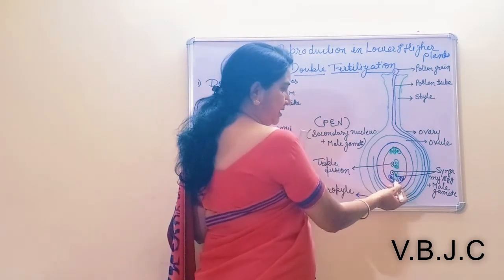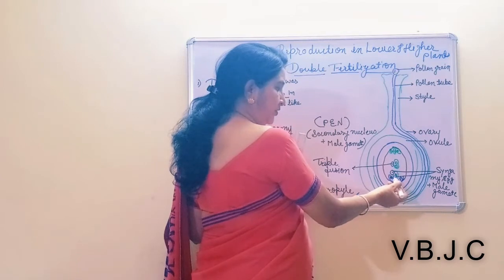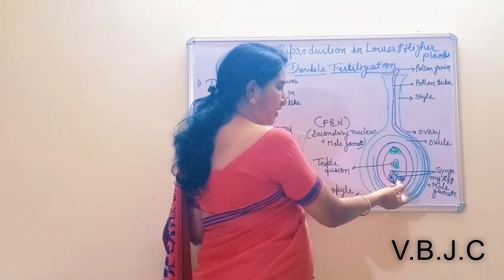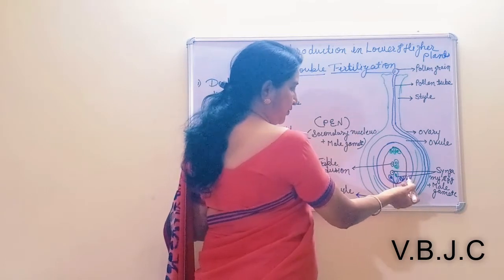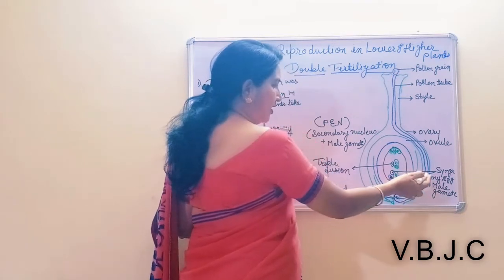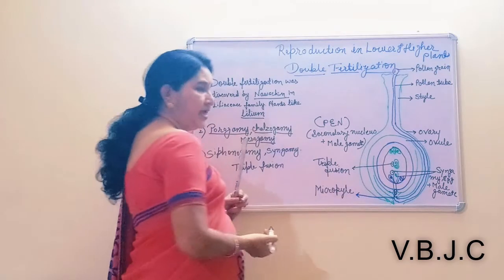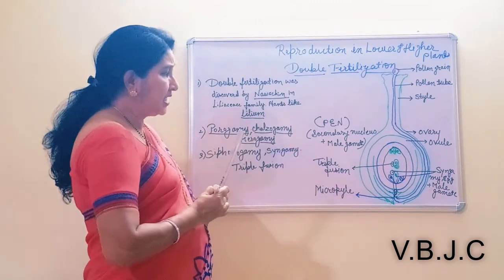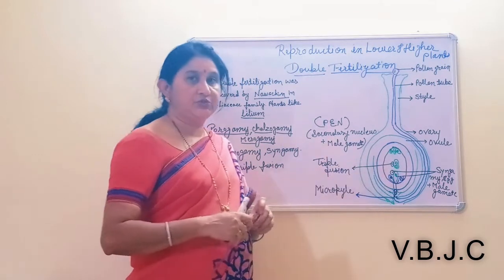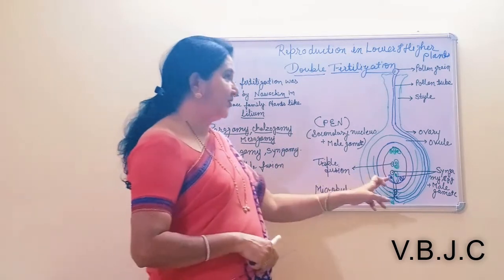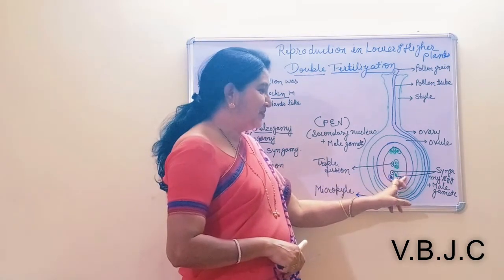But in the syngamy process, when one male gamete unites with the egg cell to produce the zygote, this process is known as syngamy. And the zygote is diploid, formed when a haploid male gamete and a haploid egg unite.